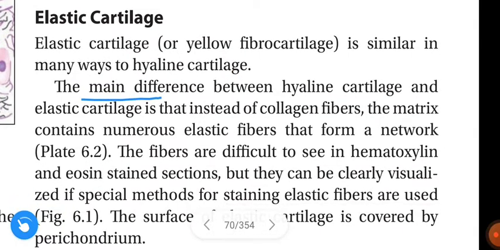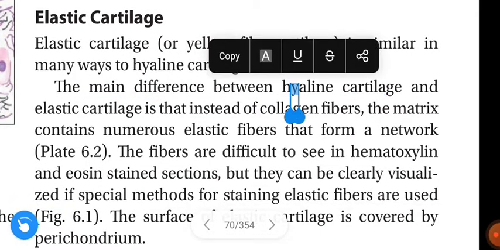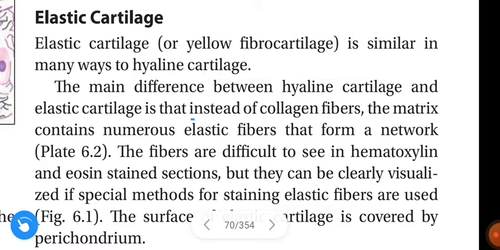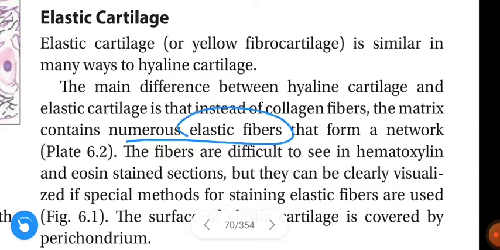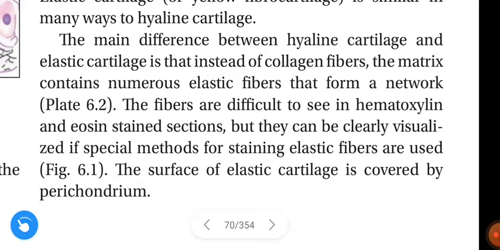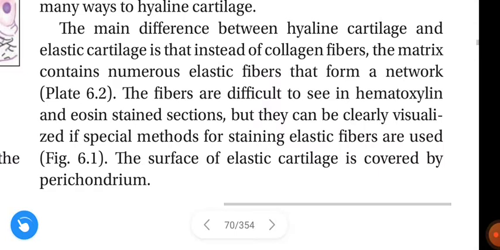The main difference between the hyaline cartilage and elastic cartilage is that instead of collagen fibers, in elastic cartilage the matrix contains numerous elastic fibers that form a network. This is the main difference between hyaline cartilage and elastic cartilage. The fibers are difficult to see in hematoxylin and eosin stained sections, but they can be clearly visualized if special methods for staining elastic cartilage are used.